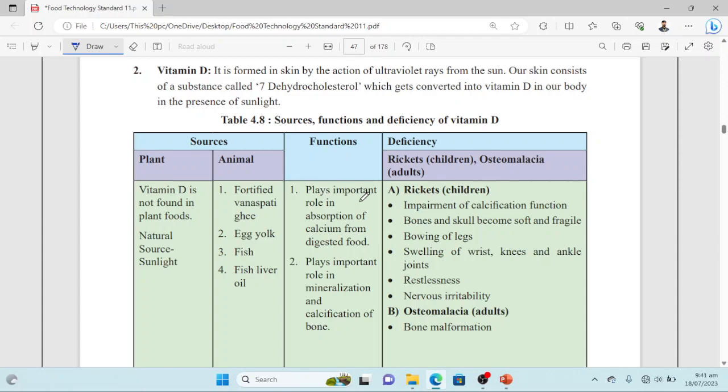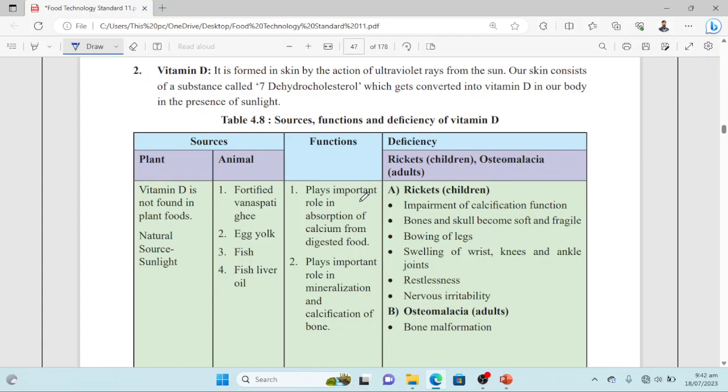Again, there is a table 4.8 that tells about sources, functions, and deficiency of vitamin D. So vitamin D is not found in plant food, and the natural source is only sunlight. While animal sources are fortified banaspati ghee, egg yolk, fish, and fish liver oil.